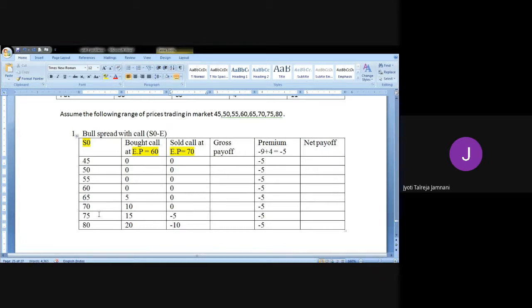First, I found out the profit: 75 minus 75 rupees and 80 minus 70, 10 rupees. I'm putting a minus sign because this option is sold. When you sell this option, the person who has this option will gain. So suppose I have sold this option to Shubham and this is my account. Shubham will gain 5 rupees and 10 rupees and he will exercise the option. If he gains, I have to show it as a loss in my account. Both of us cannot profit out of it.